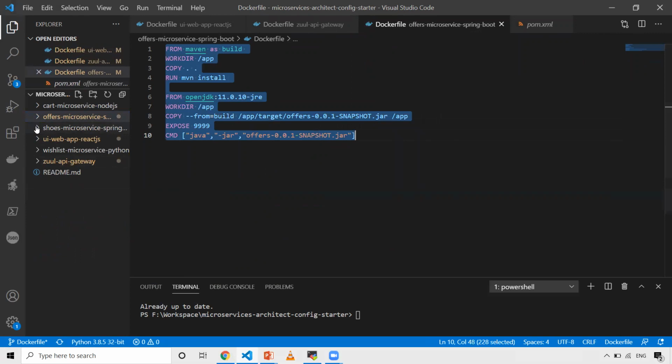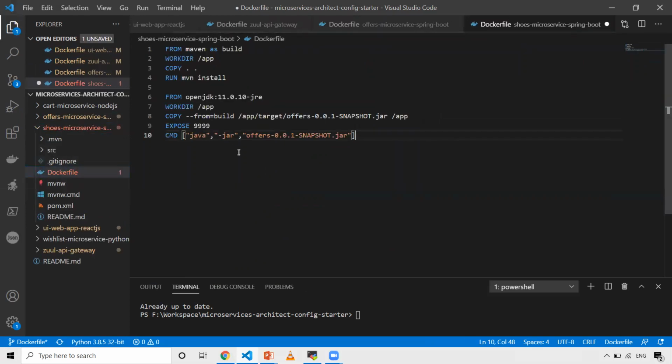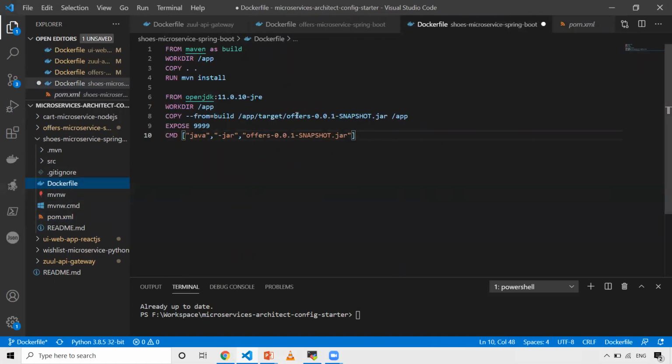And then I'll copy paste the same thing in the offers microservice. So here let's copy paste and go to pom.xml. We will see the artifact name, which is shoes. So let me copy this and go to the Dockerfile, just change the artifact name, and the version is the same actually for all the three microservices. That's why let's keep this, and then I'm just verifying it again. Yes, nothing changes, only this artifact name changes.